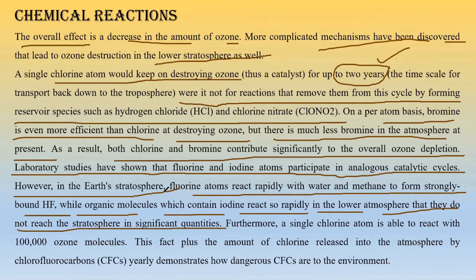Fluorine and iodine, this type of molecules, are trapped in the troposphere only. They react with different compounds and form their own stable compounds. That's why they don't travel to the stratosphere, because they are happy in the troposphere only. But chlorine and bromine travel to the stratosphere and destroy the ozone layers one by one.